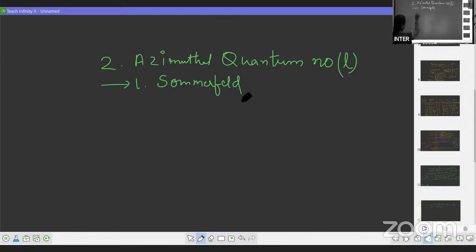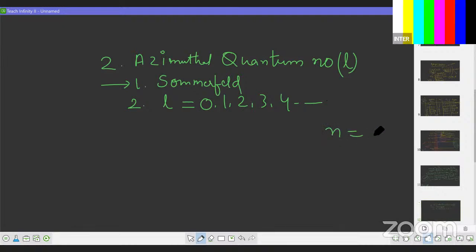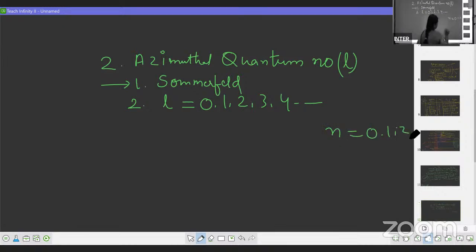The next: what is the letter with which you denote this quantum number? Denoted by n. What are the values? n is equal to 1, 2, 3, 4 and so on. Please make out the difference, students. Students get confused; sometimes they start with 0. n means orbit, and 0 means no orbit. Okay, so n cannot have the value 0.